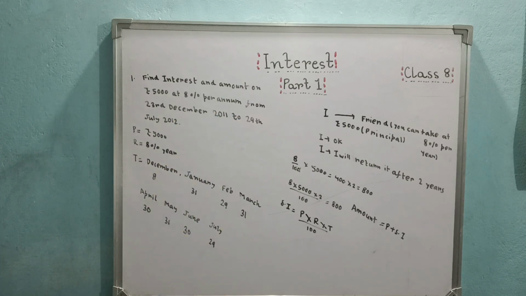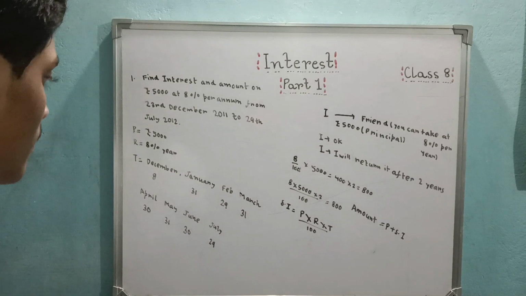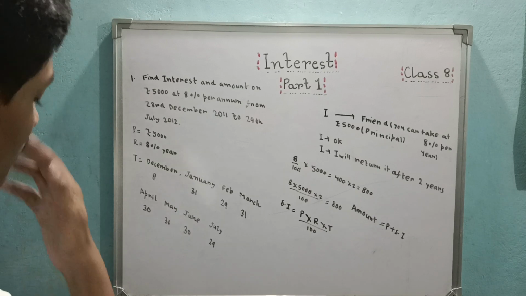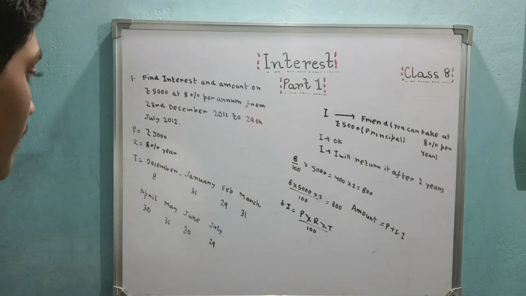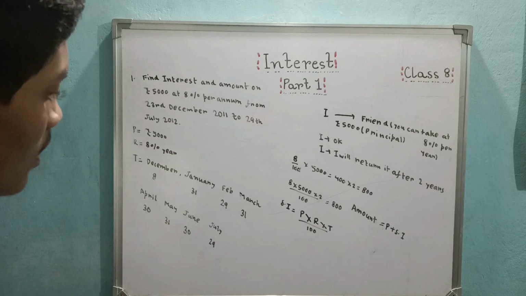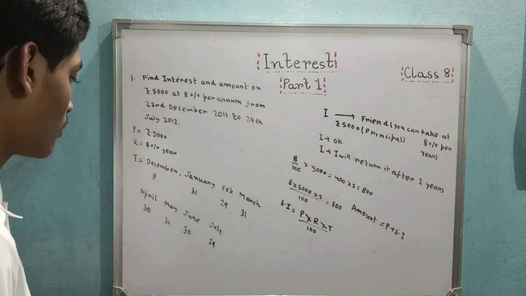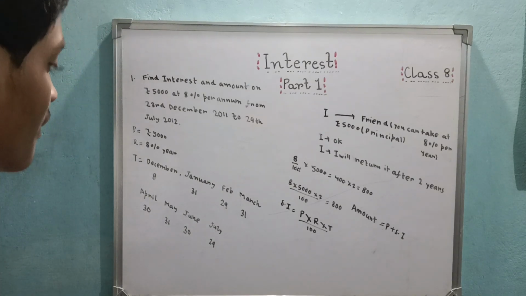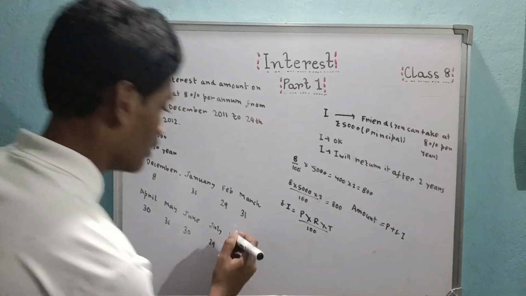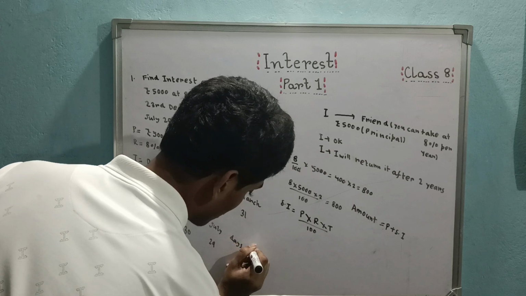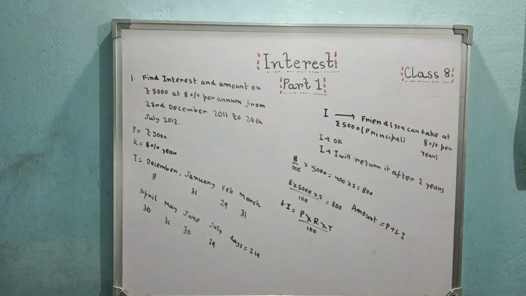Now count the total number of days. 31, 29, 60, 31, 91... So total days, if you calculate, it is 219. So 219 days.